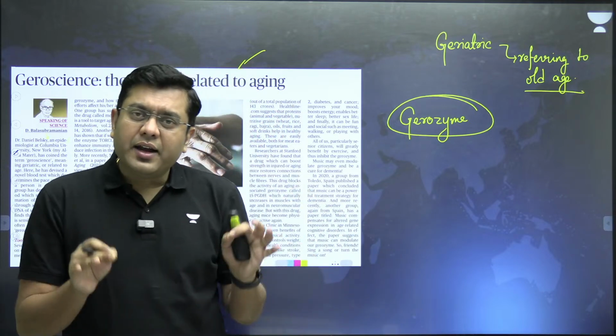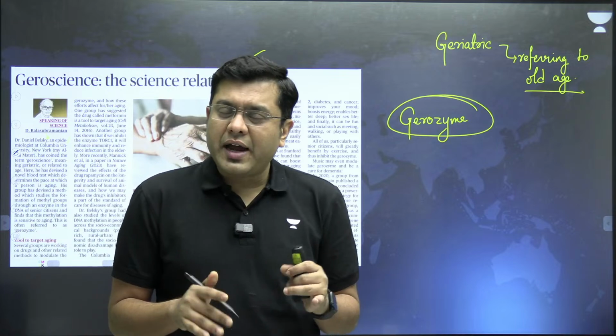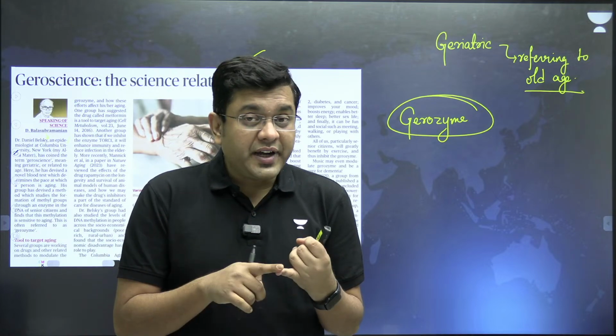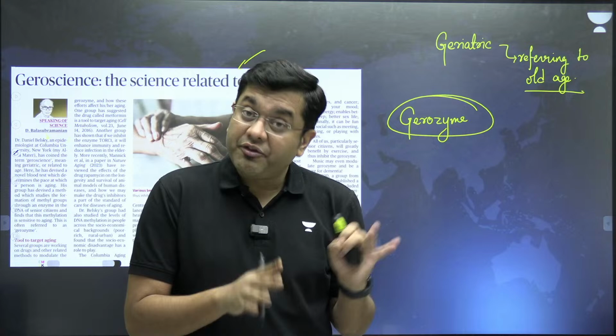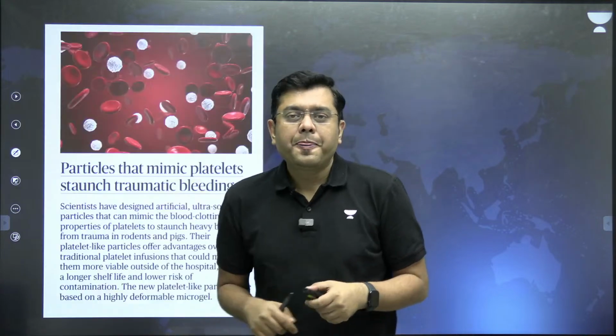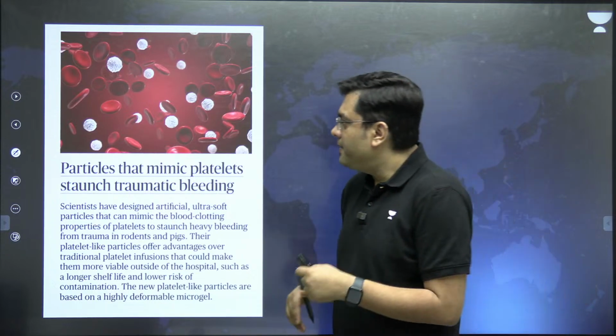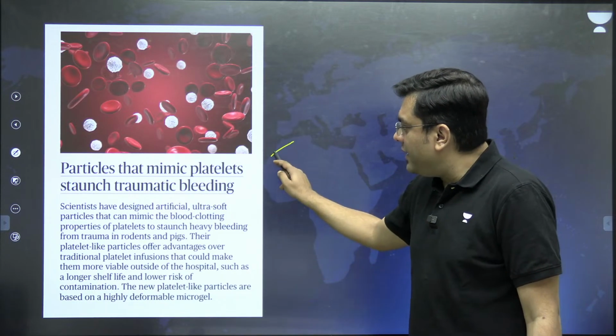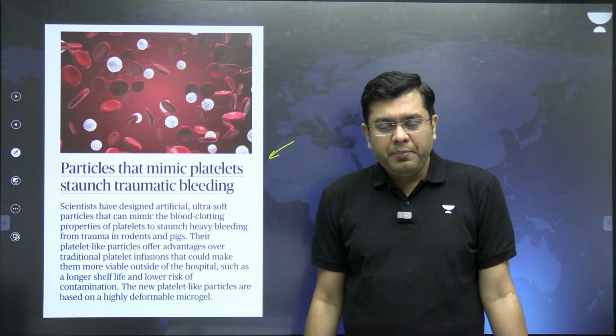But out of this article, relevant for your prelims, what you have to extract is the case of geroscience, what is geriatric referring to, and what is gerozyme. Okay? Now, moving on to the next article, particles that mimic platelet staunch traumatic bleeding.